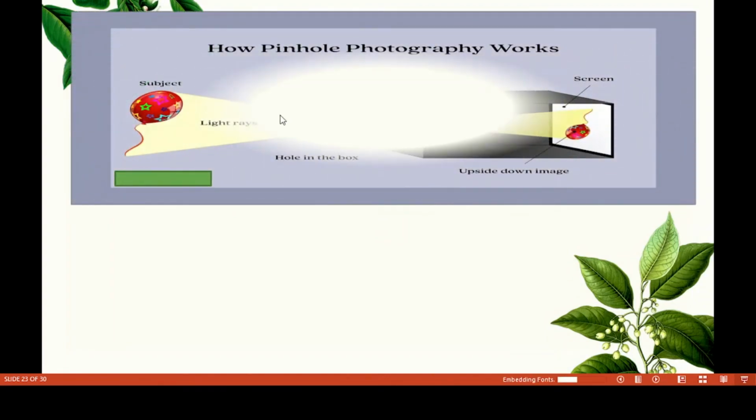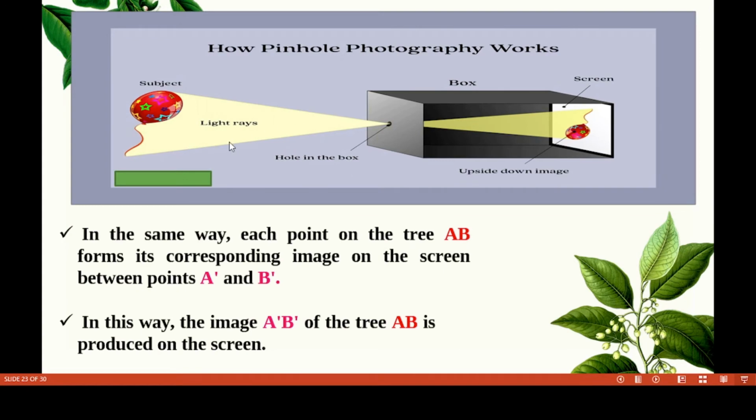Children, this is also how pinhole photography works. Here, see, this is a balloon. This is a pinhole.